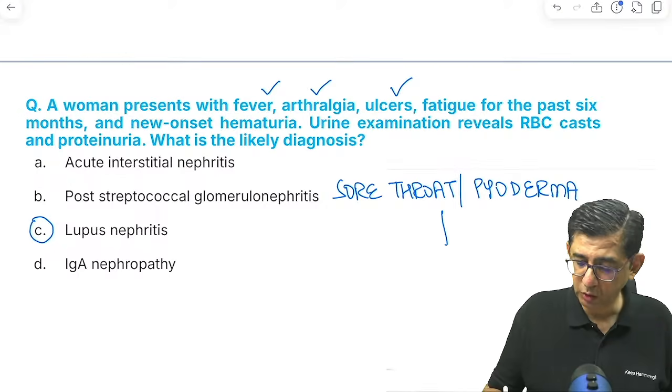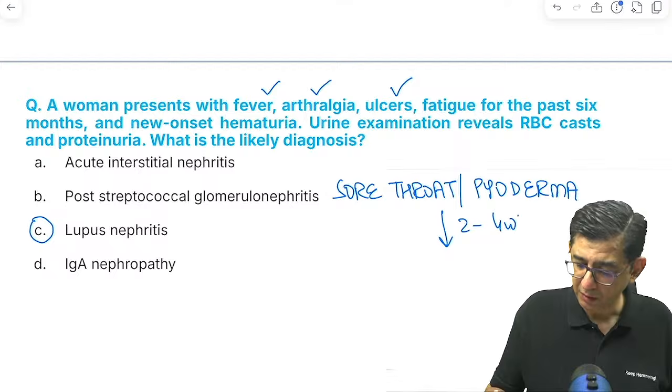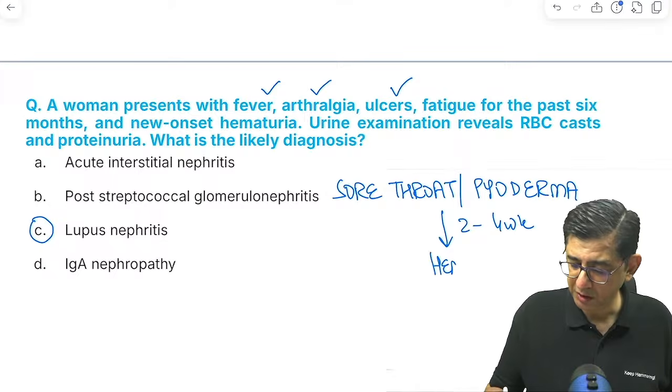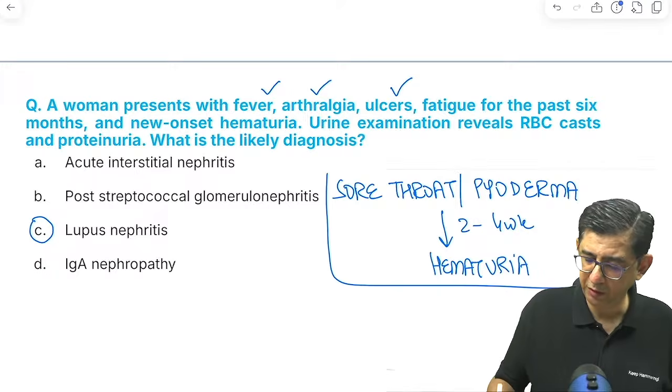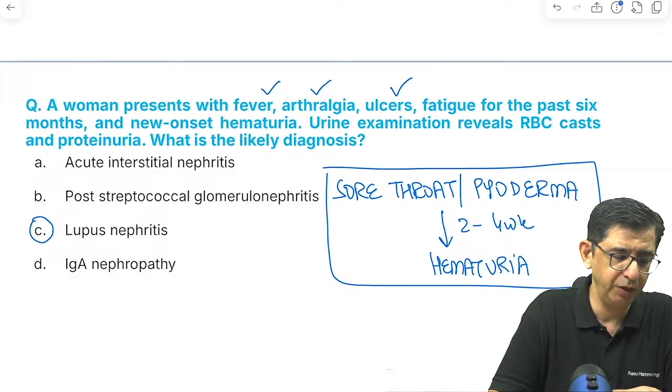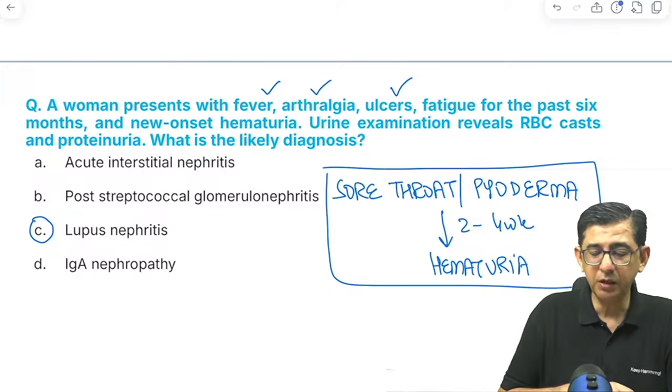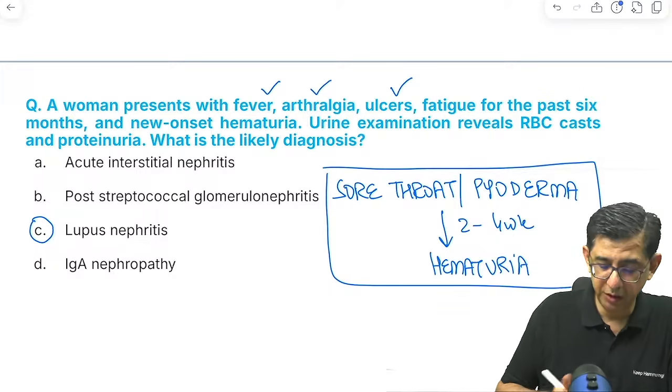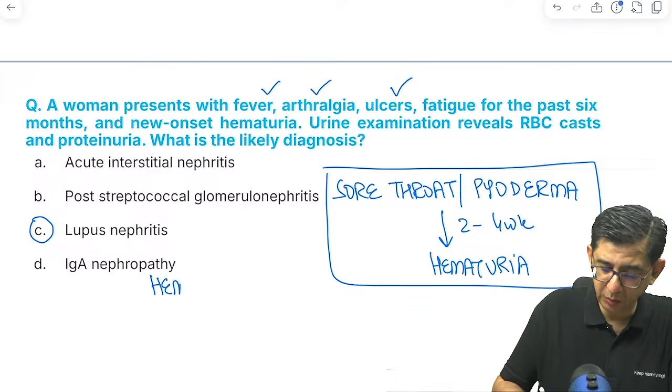तो सोर थ्रोट के 2 या 4 वीक्स के बाद में अगर उसमें हेमाचूरिया का प्रेजेंटेशन होता, then I would have said post-streptococcal glomerulonephritis. But if I look at the data here, sore throat pyoderma 2 to 4 weeks, then it would be hematuria. IgA nephropathy तो only फिर हेमाचूरिया होगा ना. IgA nephropathy will present only with hematuria, और वो हेमाचूरिया तो लाइफ लॉन्ग बेसिस पे रहता है.